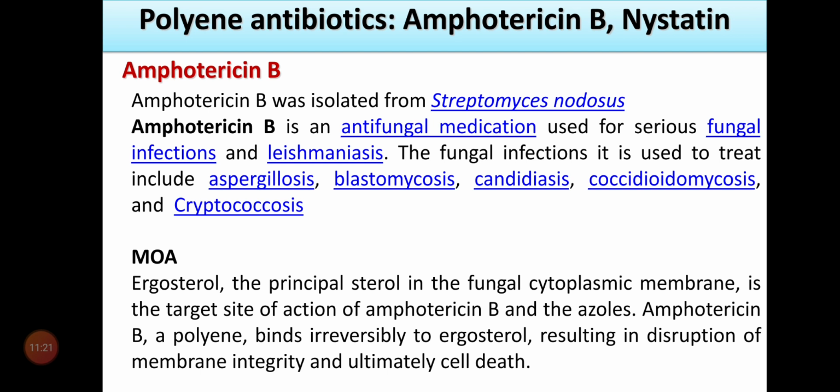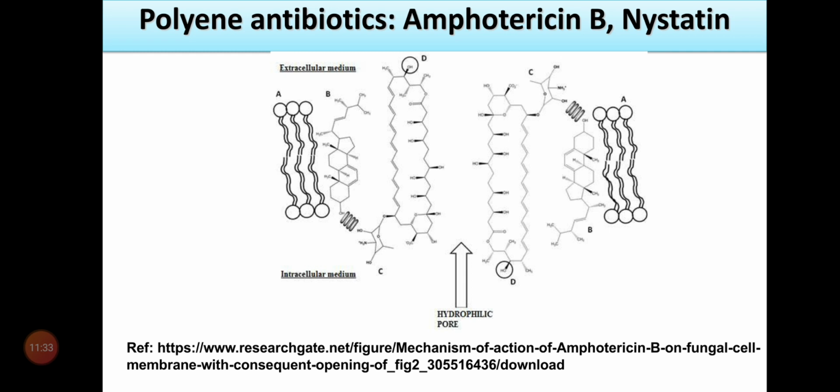We can learn this mode of action in detail with the help of the next slide, how the hydroxy group of amphotericin B binds with ergosterol. See this figure on your slide.